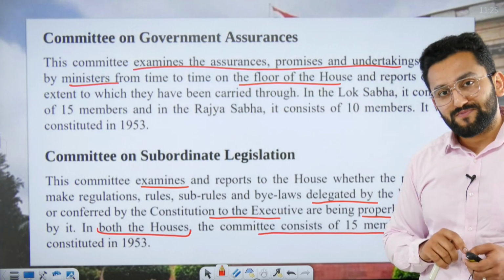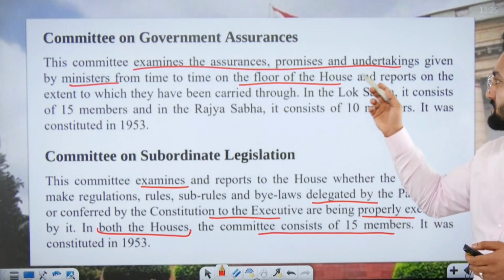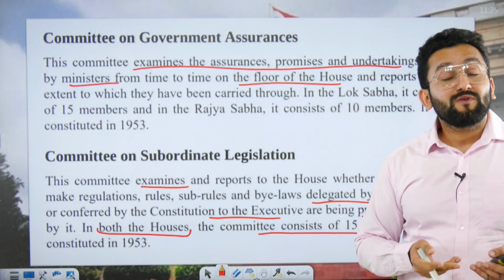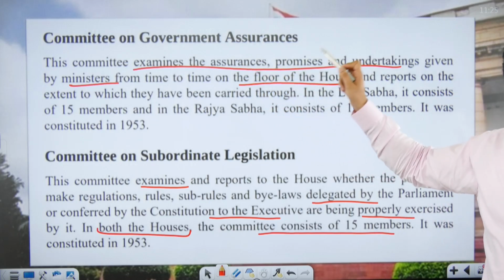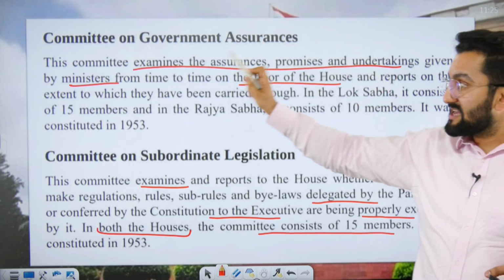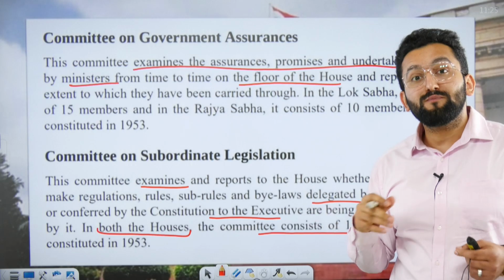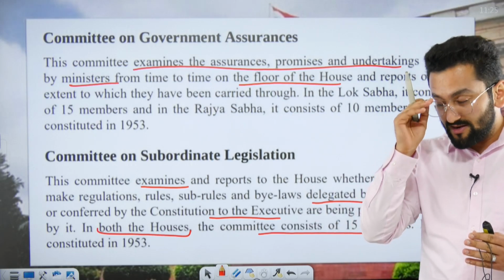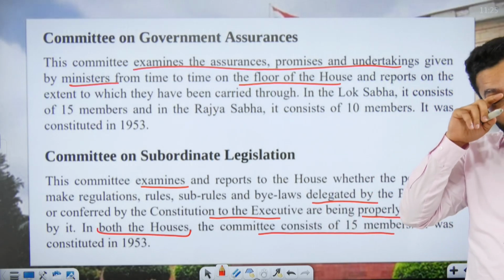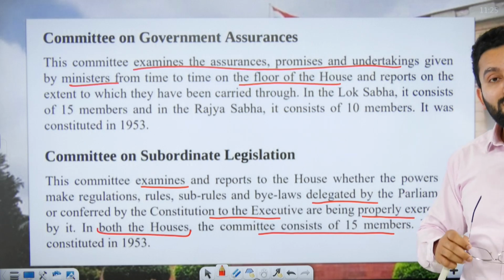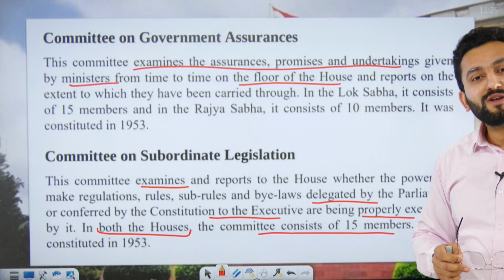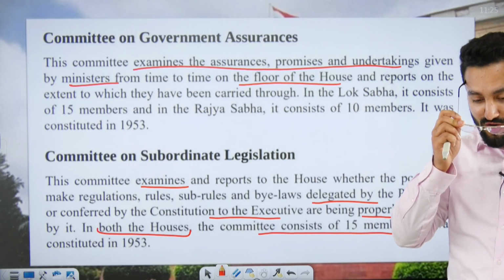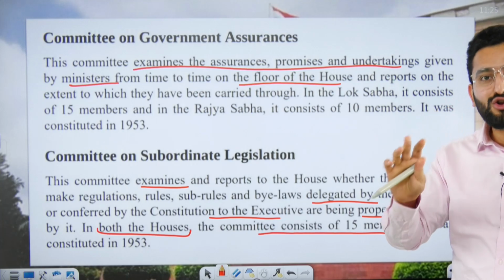Consider you are a minister and you presented some report, some paper before the floor, before the house, right? It is going to examine the assurances, promises, undertakings given by the minister. So if you have made a promise, please understand the difference between the two. When it comes to the committee on assurances, if you have given some assurance to the House, then this committee is going to keep a check whether the assurance you have given is actually being met or not.